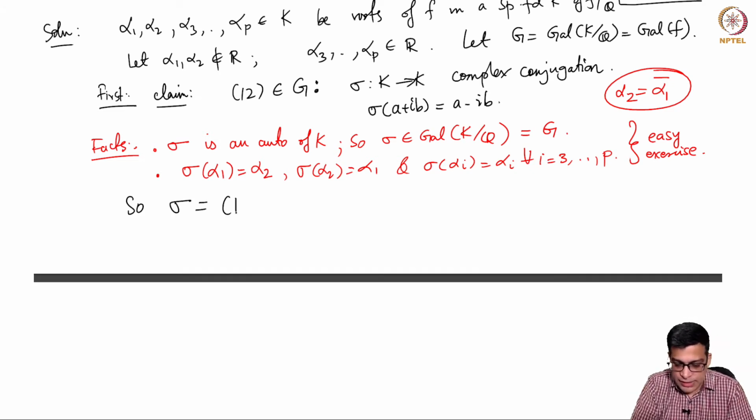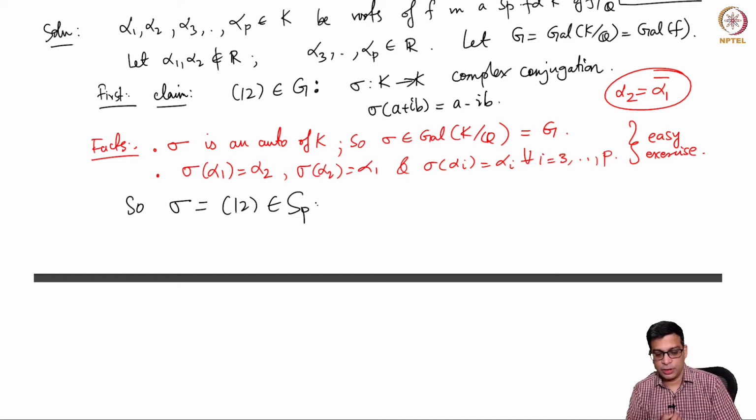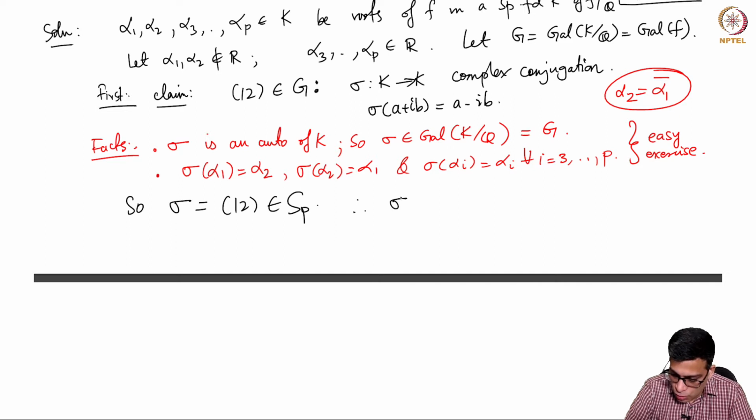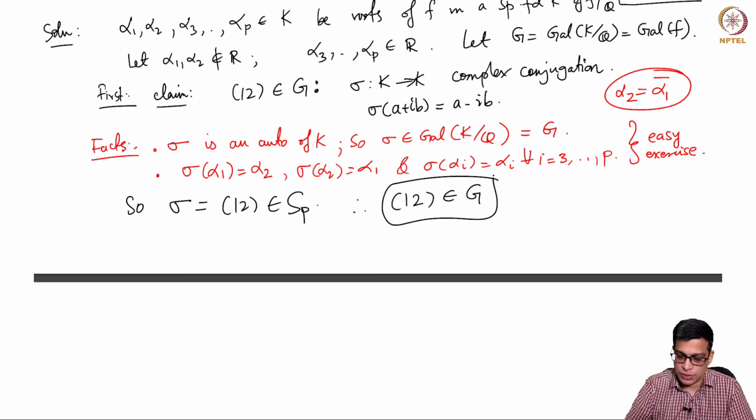So sigma is in fact the permutation (1 2), because it sends 1 to 2, 2 to 1, and it fixes all others. So (1 2) belongs to G. So sigma is in G.